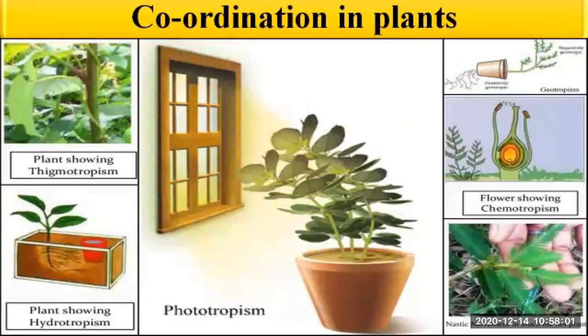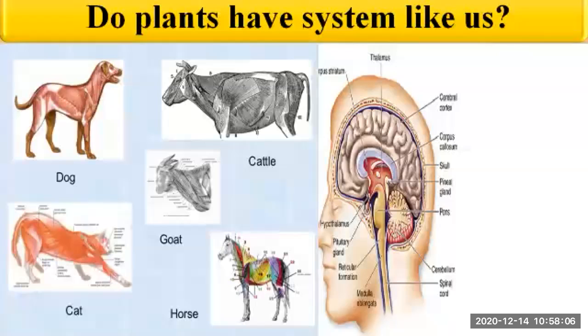Okay, now firstly, plants do not have systems like the nervous system or the muscular system like animals, right? Yes or no? In case of plants, there are no systems. As in the human body, we have learned that there are the excretory system, nervous system, and muscular system, right? But in case of plants, there is no such system.